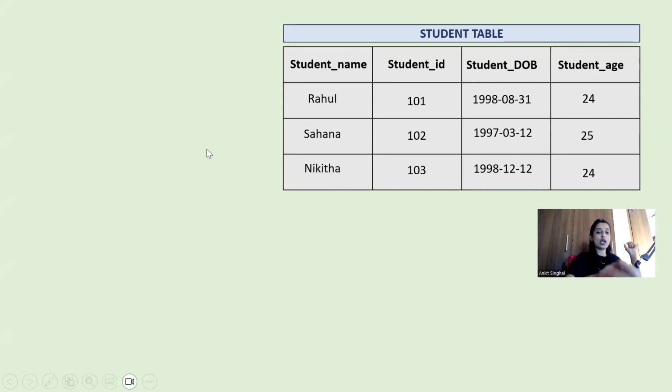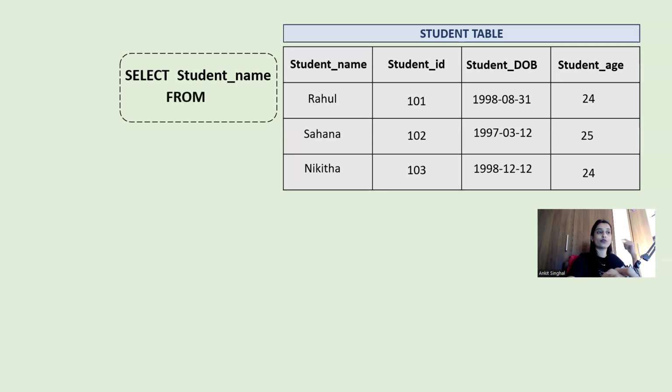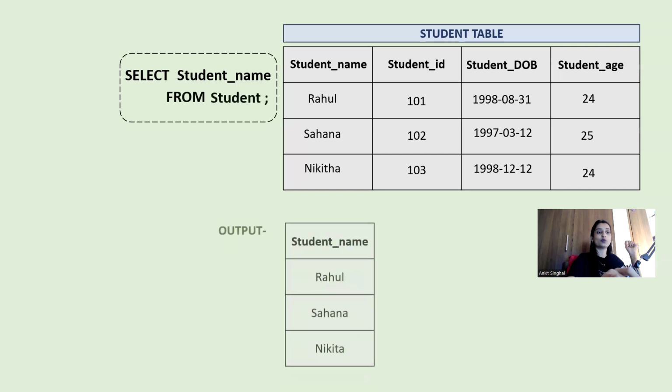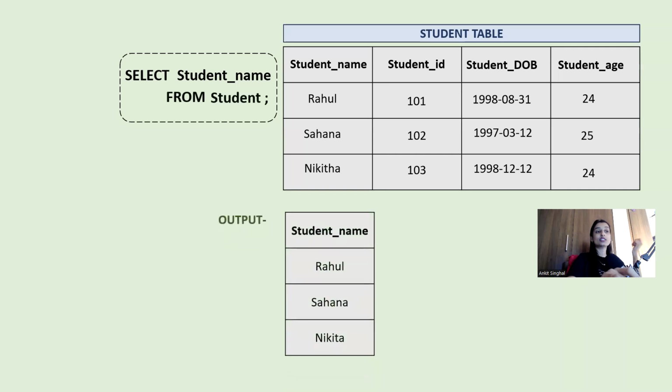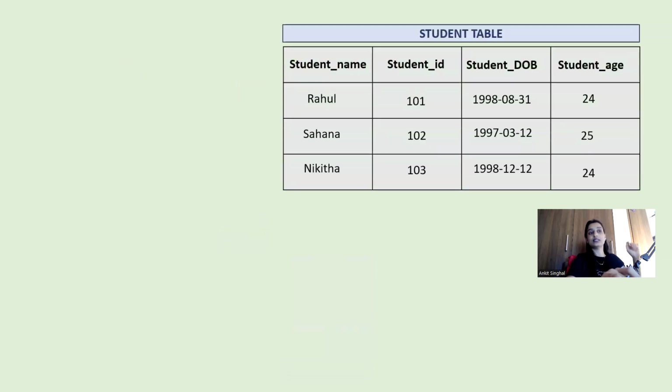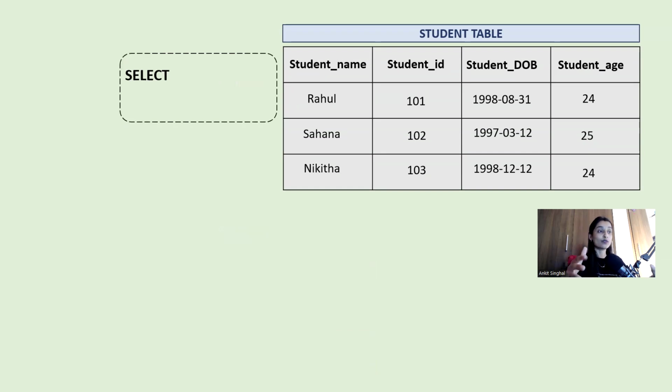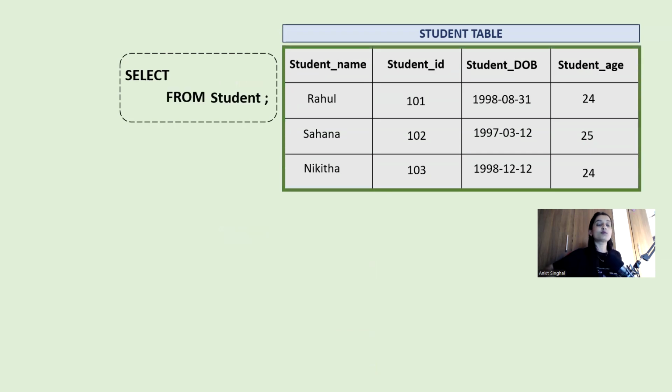Okay. So now I have written this query: select student name from student. So what is the output? This is the output. But how will this query be executed? Let's understand. See, this is the table. Whenever you write select, the DBMS will get confused: select from where should I select? You should tell it from the student table. So out of multiple tables, it will target that one table with the name student.